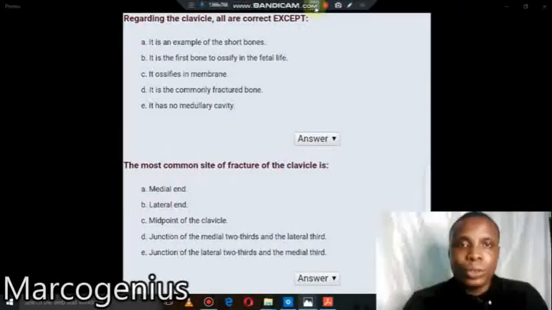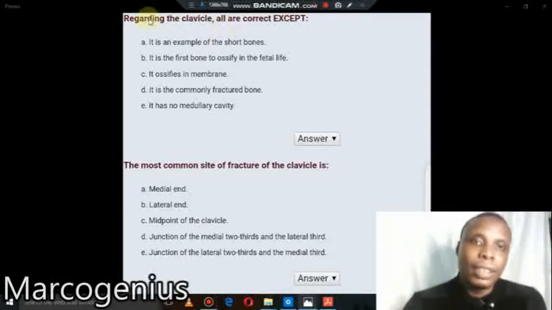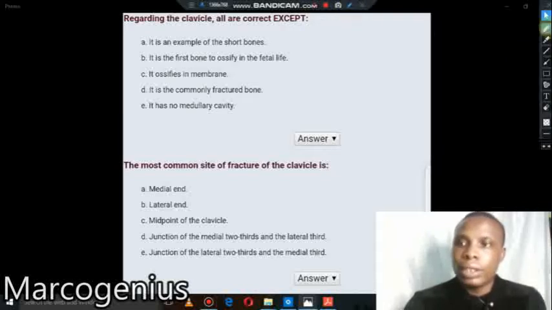Guys, let's do some questions. The first question is regarding the clavicle. All are correct except... it has no medullary cavity. Yes, this is correct. It is commonly fractured because that's one of the differences between the clavicle and other long bones. It has no medullary cavity.